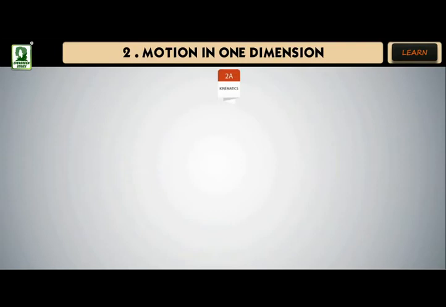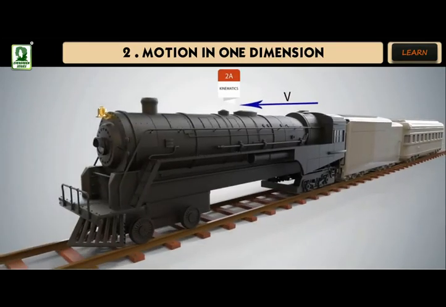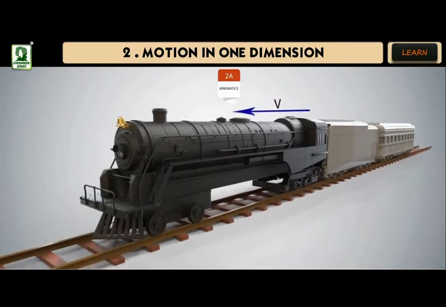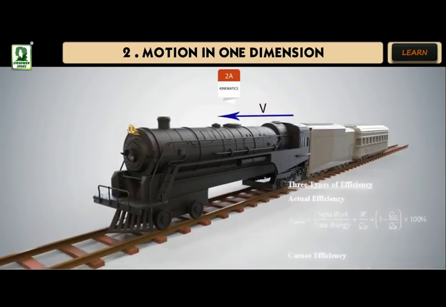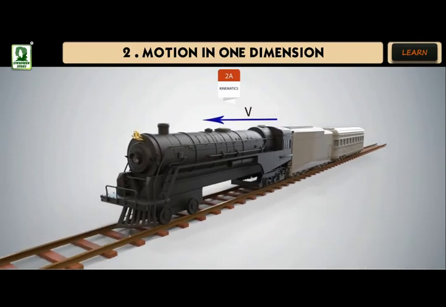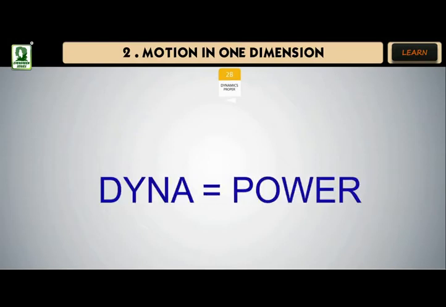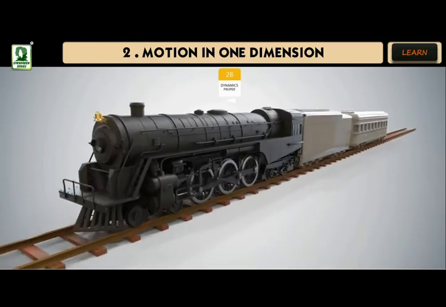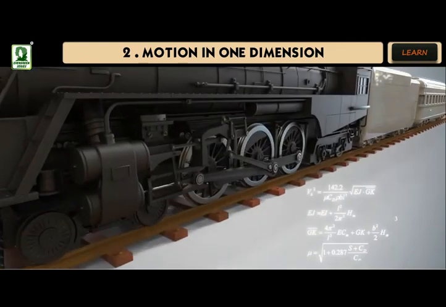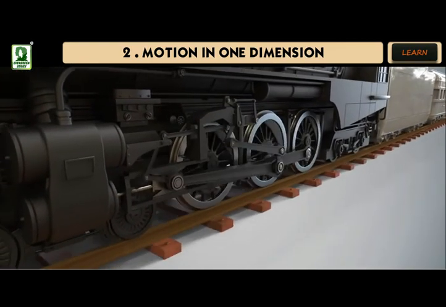Kinematics, which is derived from a Greek word kinema, meaning motion, is a branch of physics which deals with the motion of a body without taking into account the cause of motion. Dynamics proper, which is derived from the Greek word dyna, meaning power, is a branch of physics which deals with the motion of the bodies by taking into account the cause of motion.